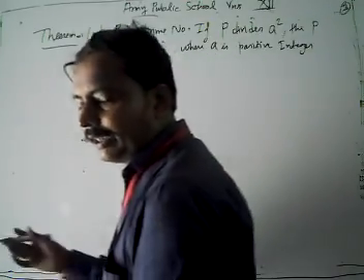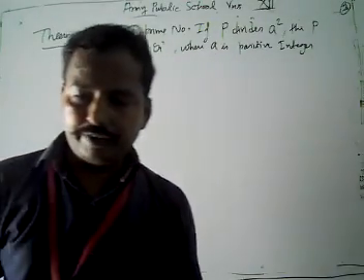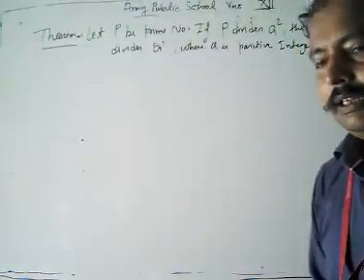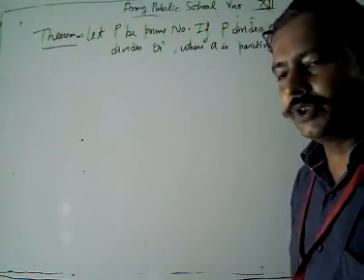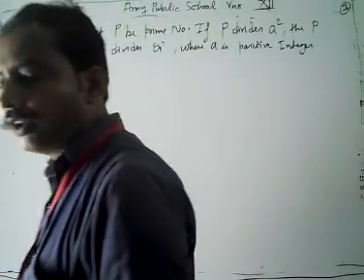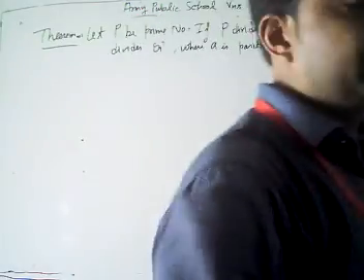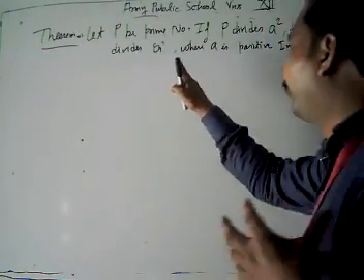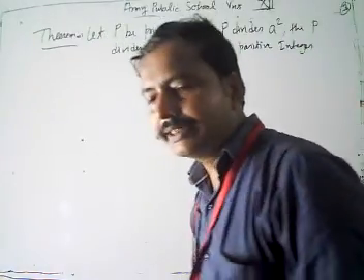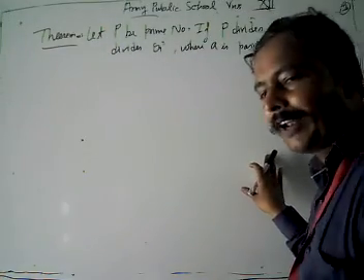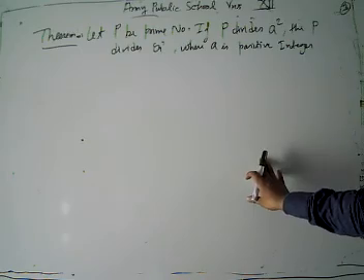Now, our a is a positive integer, and we know that every composite number can be expressed as a product of its prime factors. So obviously a can be represented as a product of its prime factors. Then how do we start the proof?